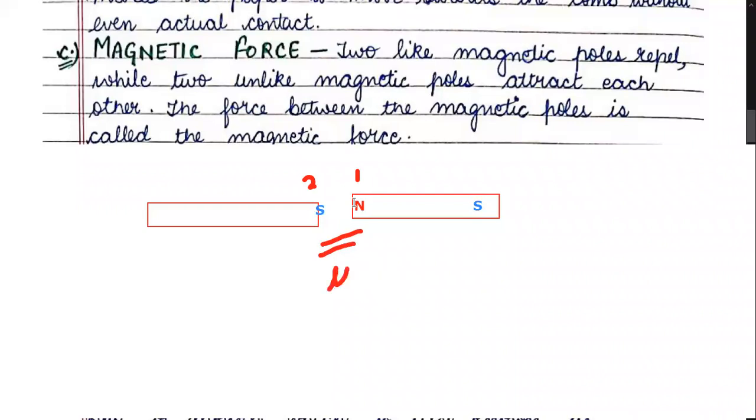What kind of poles are they? They are unlike poles. Unlike poles mean opposite poles, and opposite poles will always attract each other. They will come closer to each other. Though they were not in contact, when you bring them closer, this force of attraction and repulsion occurs on its own. You are not contacting the two magnets.